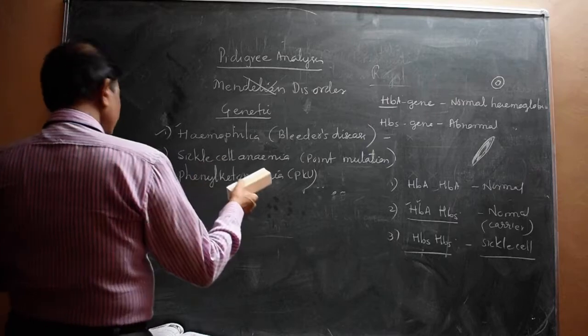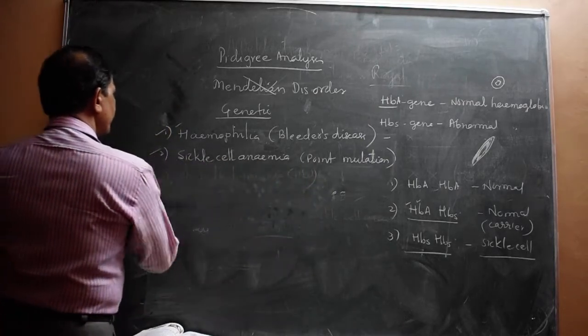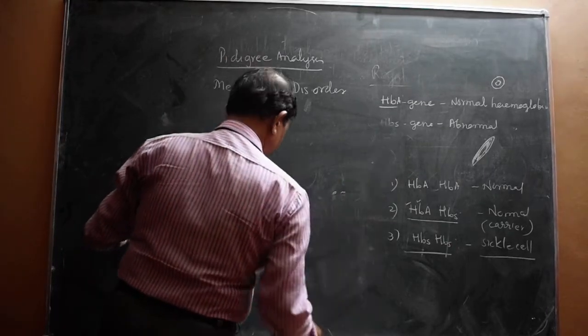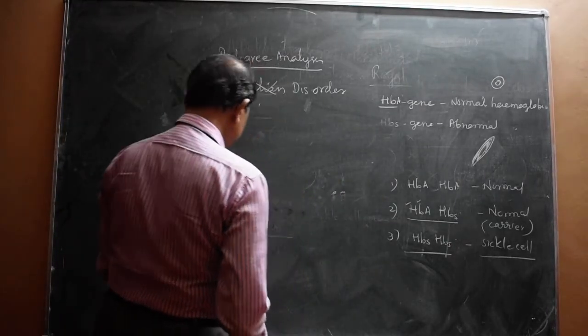Now, for example, sickle cell anemia. To this, I have to give one important piece of information: how exactly this takes place, how the point mutation takes place.